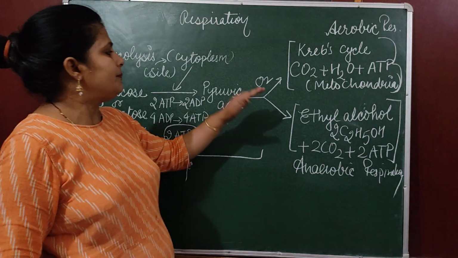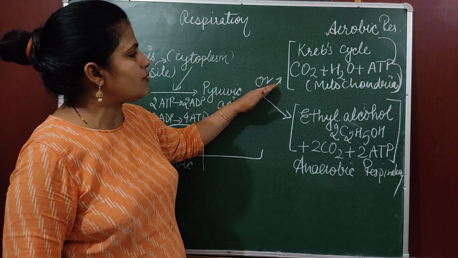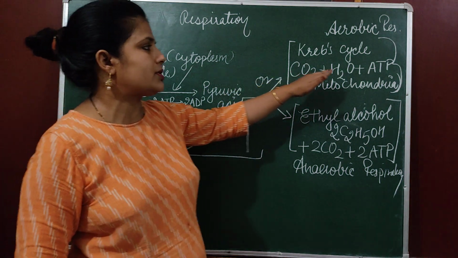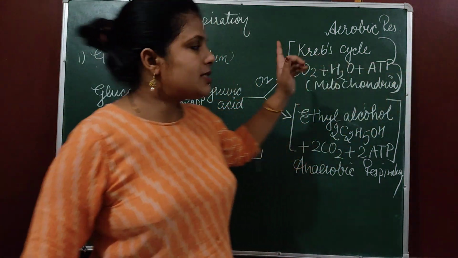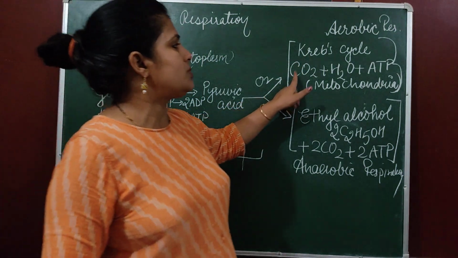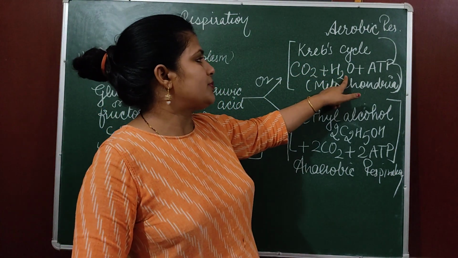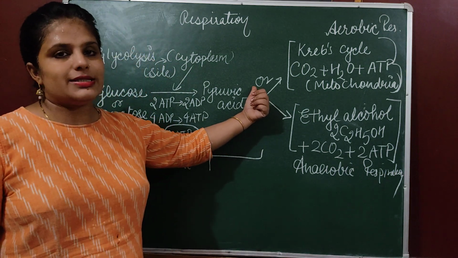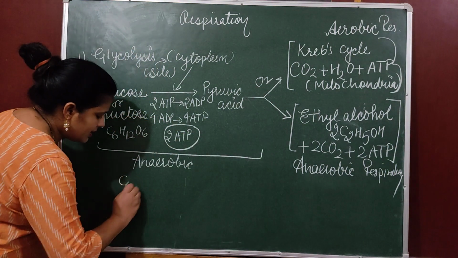During the Krebs cycle, pyruvic acid in presence of oxygen breaks down into carbon dioxide, water and ATP. 6 molecules of carbon dioxide are produced. 6 molecules of water are produced if 6 molecules of oxygen are there. This is the complete reaction.